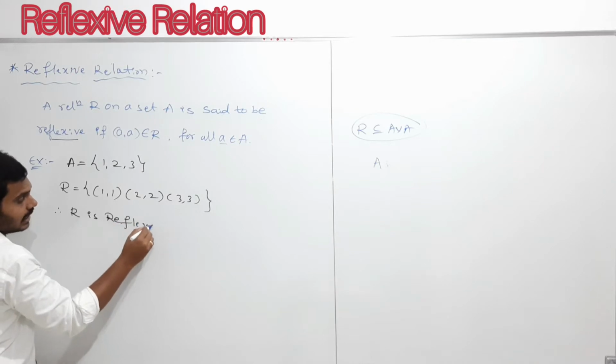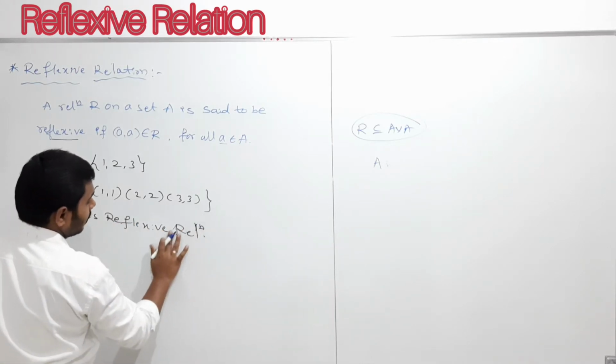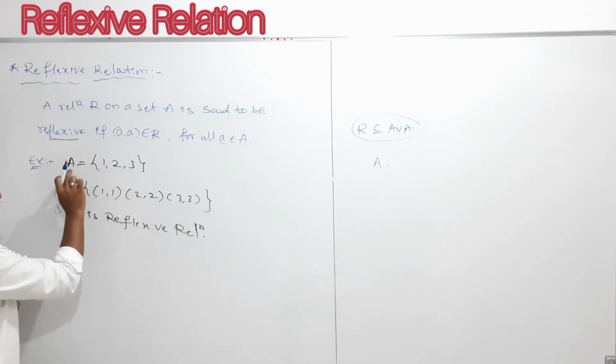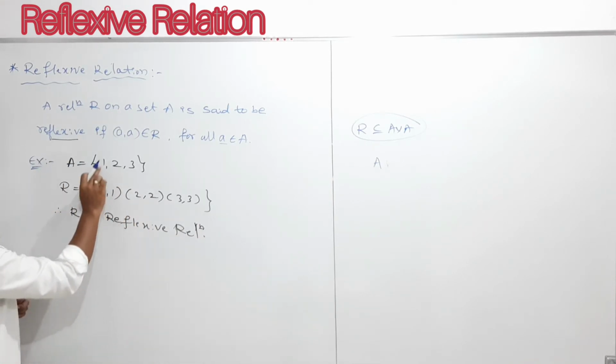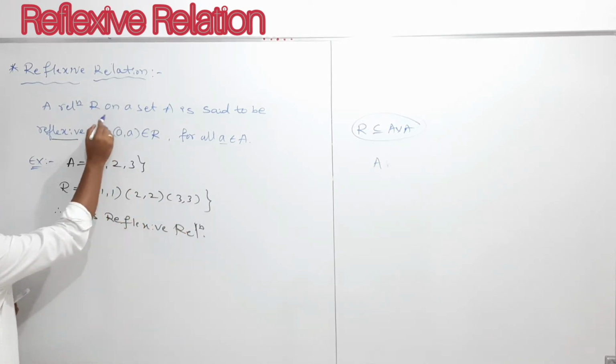R is a reflexive relation because every element of A is related to itself. 1 is related to 1, 2 is related to 2, 3 is related to 3. That is what we have in the definition.